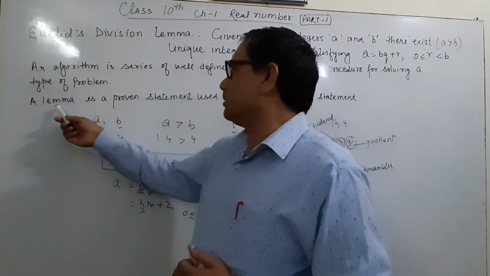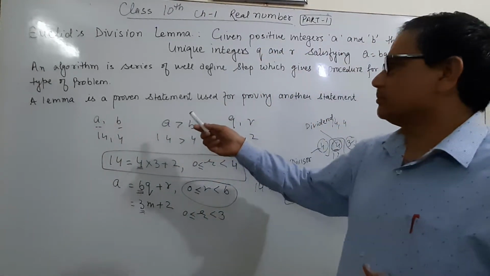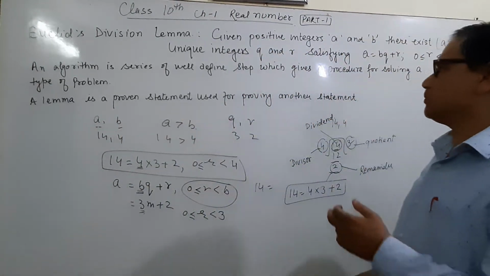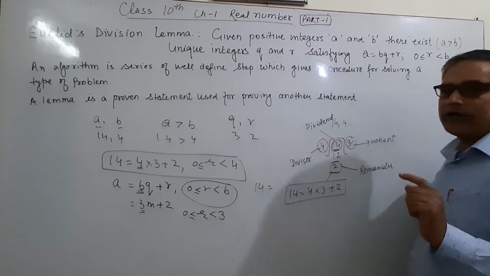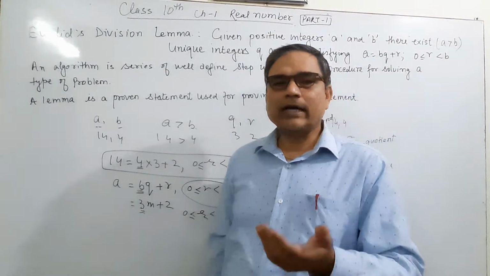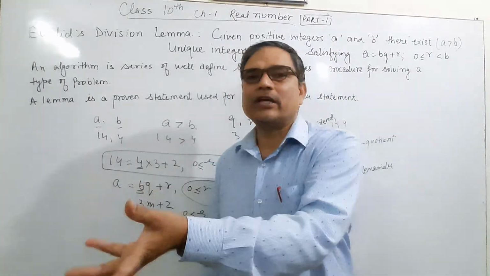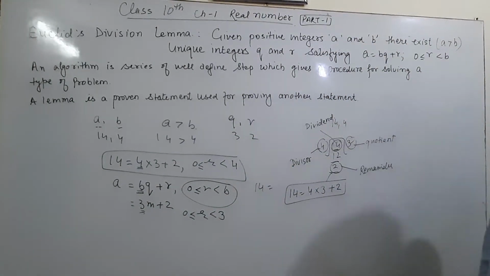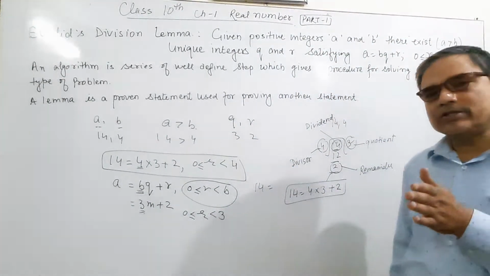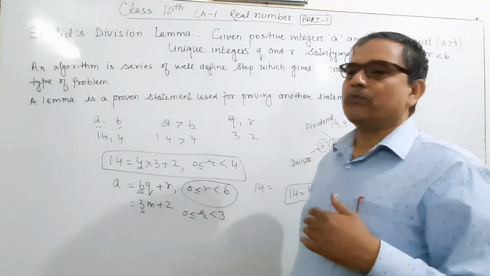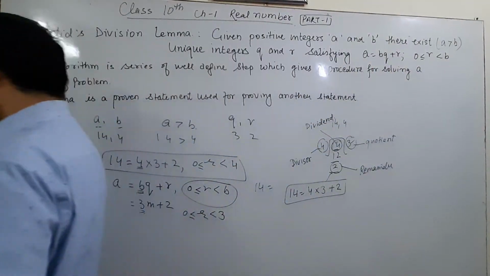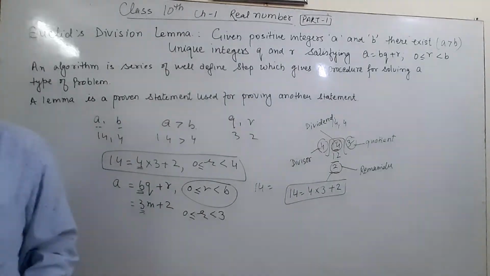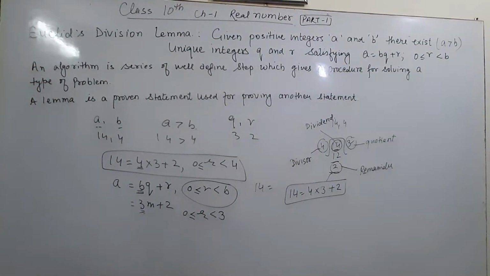A lemma is a proven statement used for proving another statement. It means one statement is already proved, and with the help of that statement we prove another statement. That is known as a lemma. And now let us move to question number one of the first exercise.